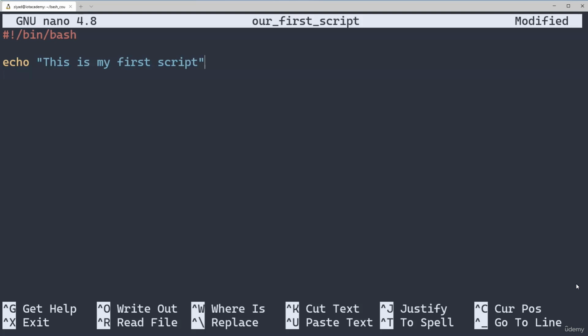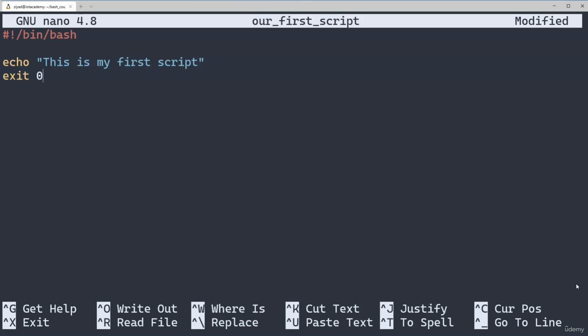Since it's kind of hard for our script to go wrong, we'll just give it an exit code of 0. To give our script an exit code, we use the exit command. At the bottom of our script, we're going to simply type exit 0. And that's it. When our script gets to this line, the script will end and give an exit code of 0 back to the shell.